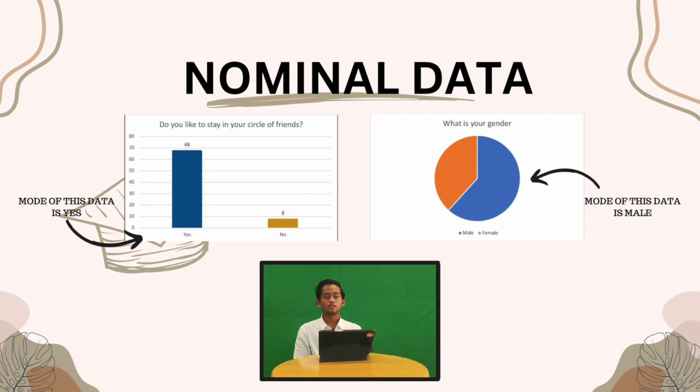So with that said, here we have a graph of nominal data representing the number of people's opinions on whether they like to stay in their circle of friends. The graph shows that 68 people like their circle of friends, while 8 people said they disagree. This shows that most people are pretty comfortable with the friends they are making here. And here we also have a set of data that shows a set of genders.